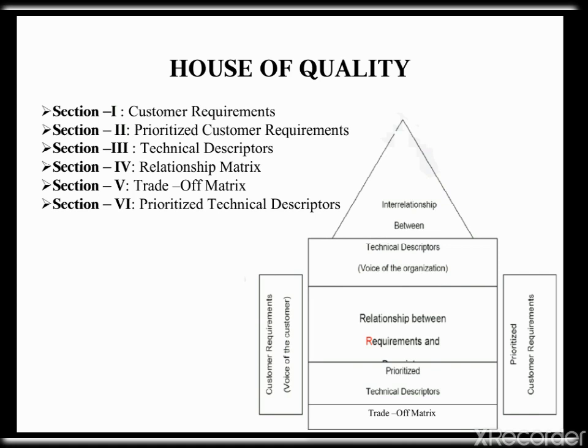Trade-off matrix. The roof of the house is the interrelationship between the technical descriptors. That is, trade-offs between similar and or conflicting technical descriptors are identified. Next, sixth one is the prioritized technical descriptor. The foundation of the house is the prioritized technical descriptors. Some of the items include the technical benchmarking, degree of technical difficulty and target value.